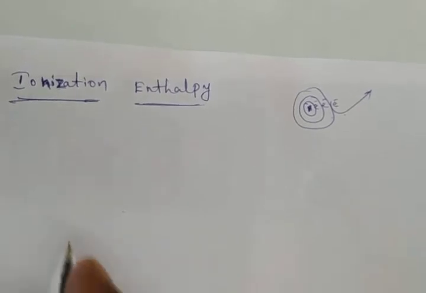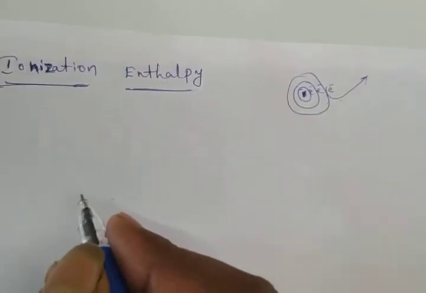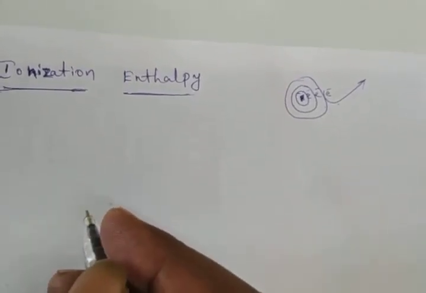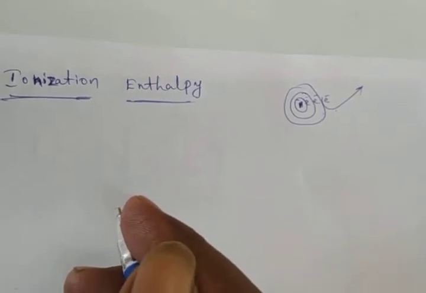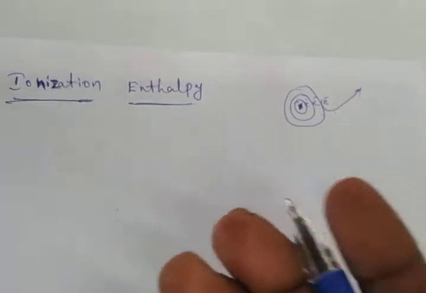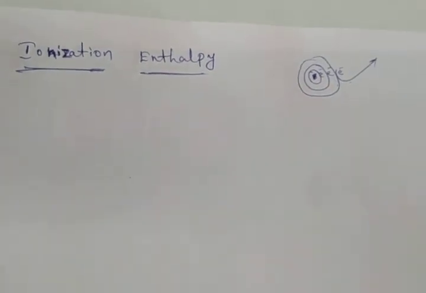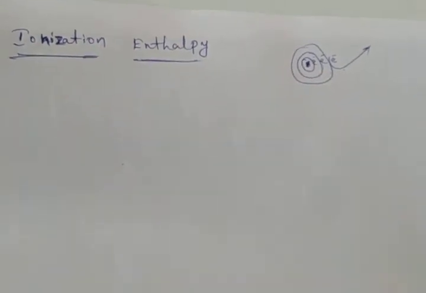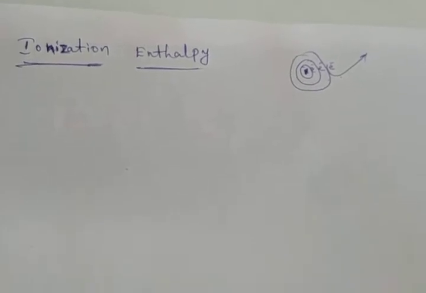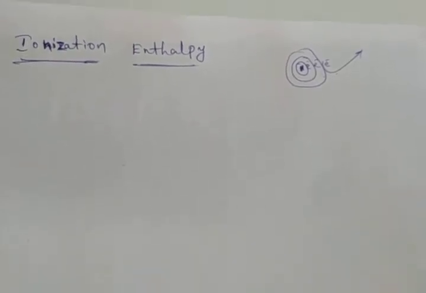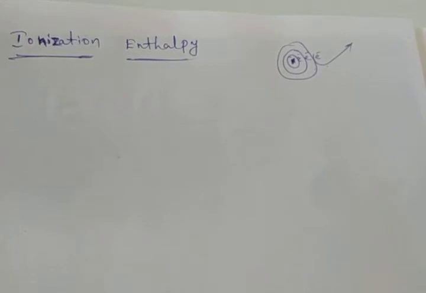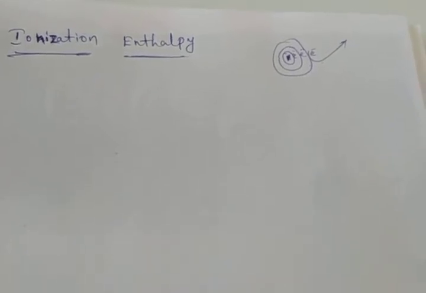Now, the first ionization enthalpies of alkali metals are quite low as compared to the elements of the other groups belonging to the same period. That means what? Suppose we take the second period. Period means left to right. What are the first period elements?